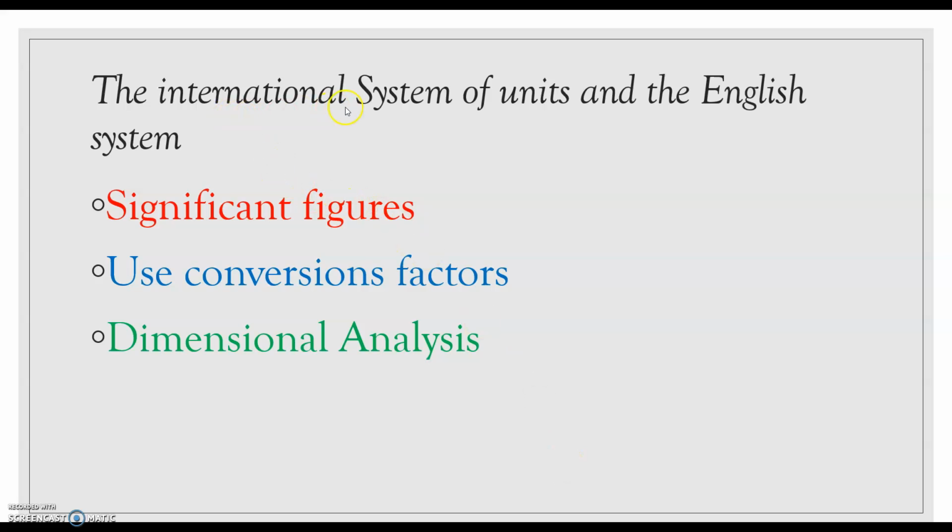You must go over the International System of Units and the English system. Remember that you have tables that you can use. It's important for you to know how to calculate the number of significant figures in a number and use conversion factors and dimensional analysis to do conversion from one unit to another.